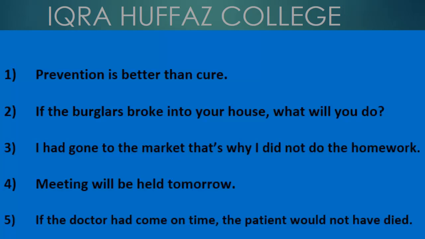Number 4, मीटिंग कल मुनक़्क़िद की जाएगी. Apparently this is a simple sentence having only 1 clause. But is this only a simple sentence or is it a passive construction? Meeting kal munaqid ki jayegi. So here you can see the subject of the sentence is not the doer, but the receiver of the action. Meeting is the subject which is not doing any action but getting affected by the action of the verb munaqqid karna. So this is a passive construction. Meeting will be held tomorrow.